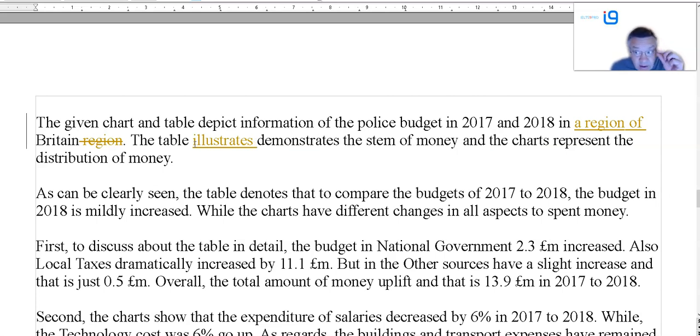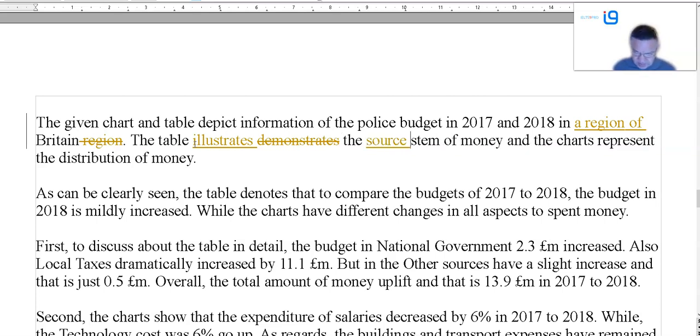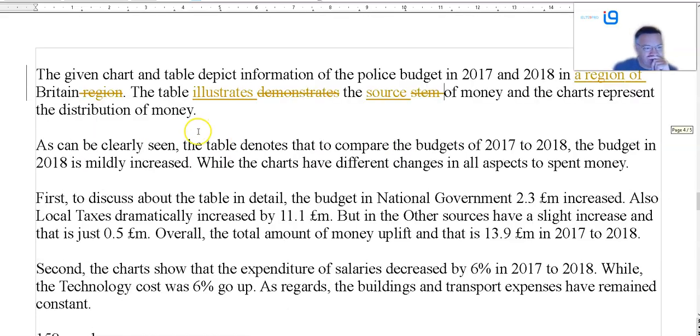Illustrates the stem. You mean the source? What's your vocab here? Okay. Look, it's not. I suppose you could use distribution instead of expenditure, but okay. As can be clearly seen, the table denotes that compared to the budget and demand increase.